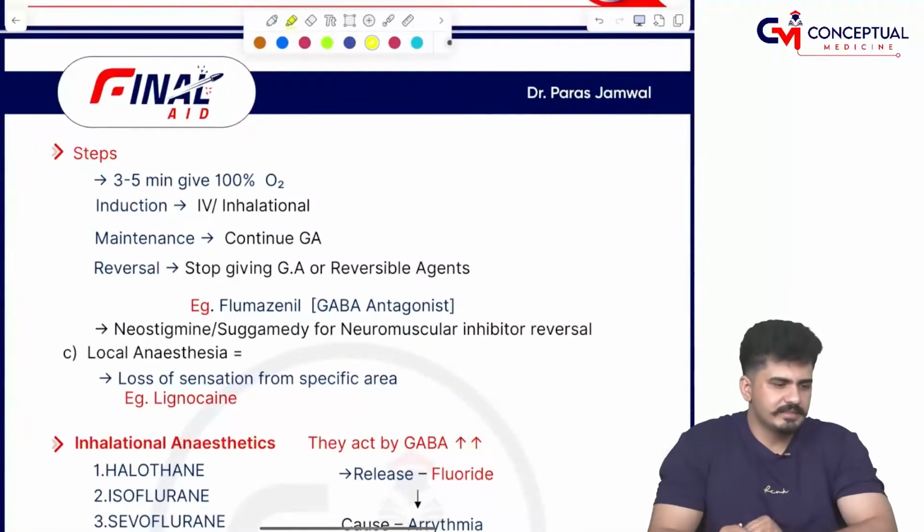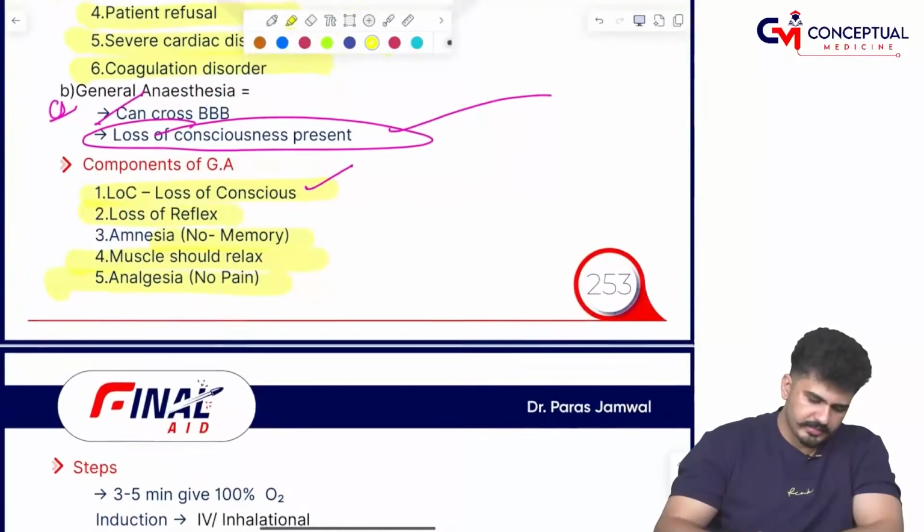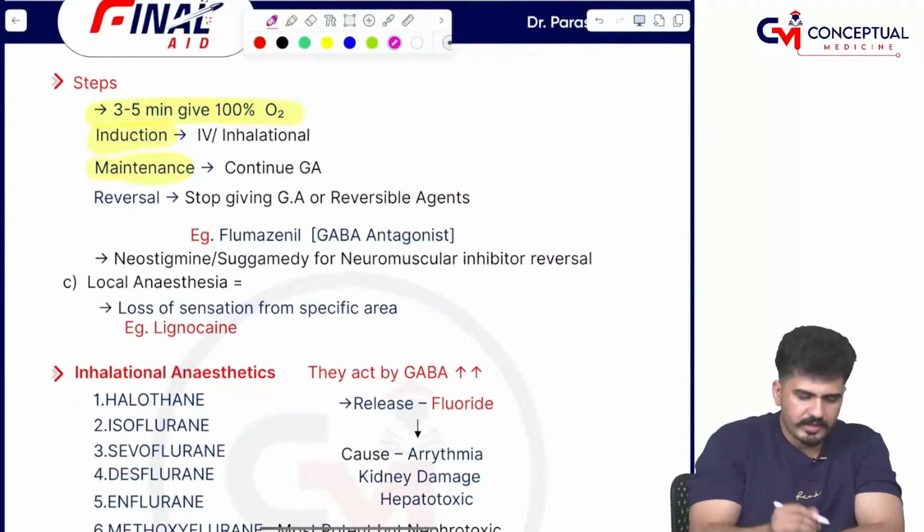Steps of general anesthesia. How is general anesthesia given? Give oxygen 3 to 5 minutes before, then you have to choose induction and maintenance.